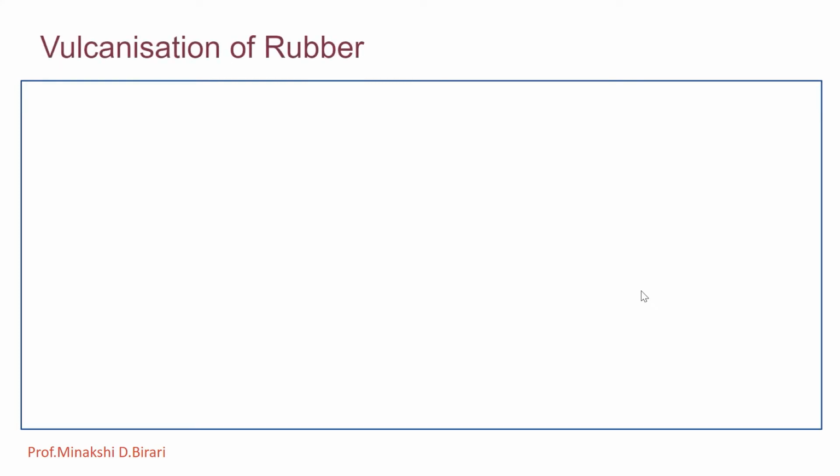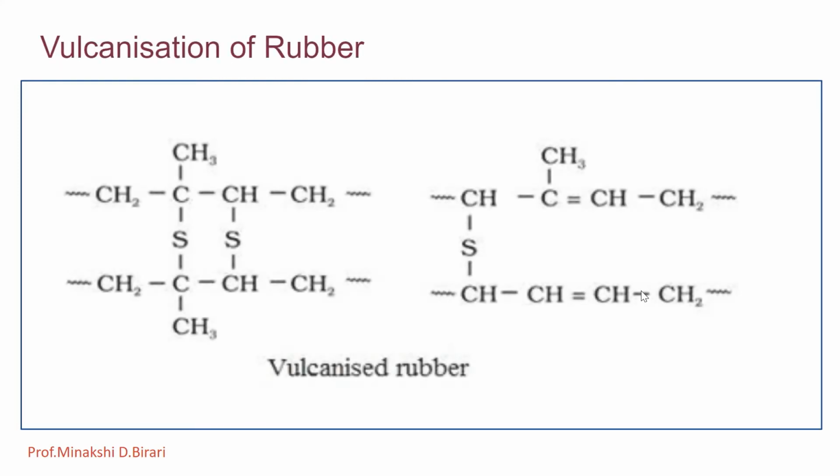The vulcanizing process consists of heating the crude rubber with sulfur to a high temperature. The sulfur combines chemically at carbon-carbon double bonds in the rubber molecule, and stiffening of rubber occurs by cross-linking. Some organic compounds also act as accelerators, which are added to increase the rate of vulcanization.